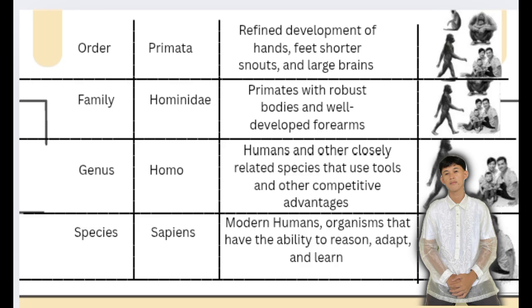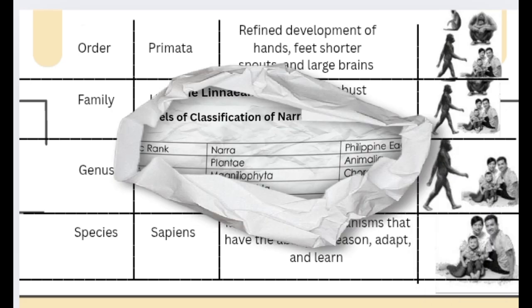And last, species: sapiens. Modern humans, organisms that have the ability to reason, adapt, and learn. Modern humans are Homo sapiens, meaning they can think, reason, learn, and adapt better than other species.